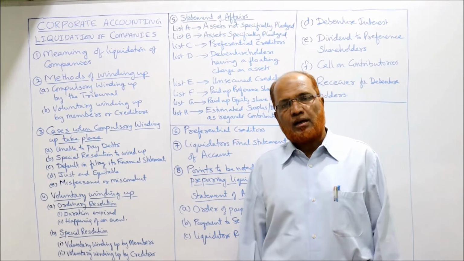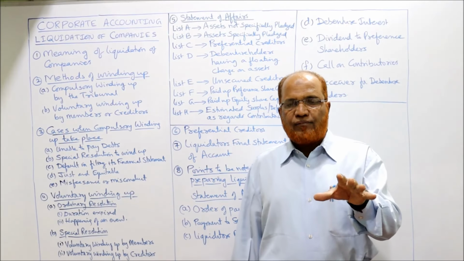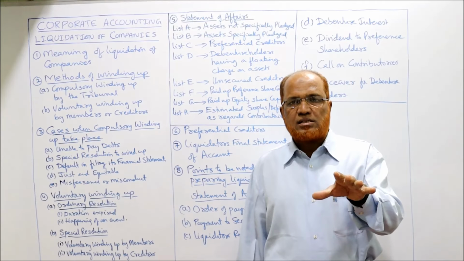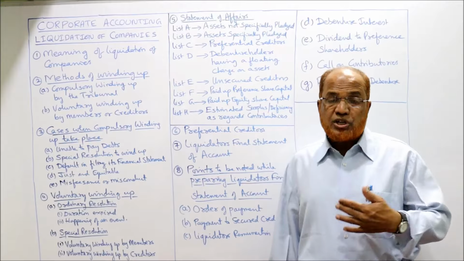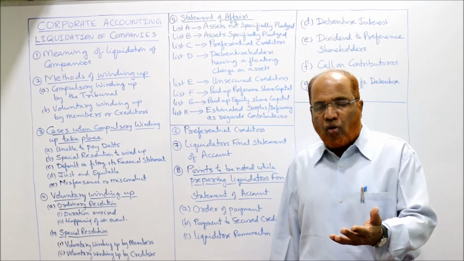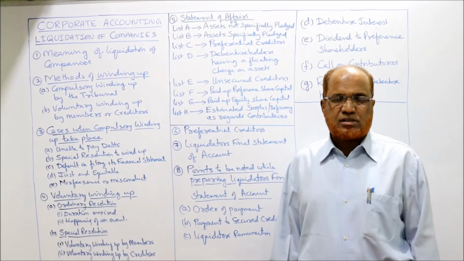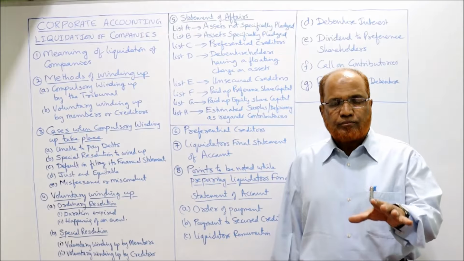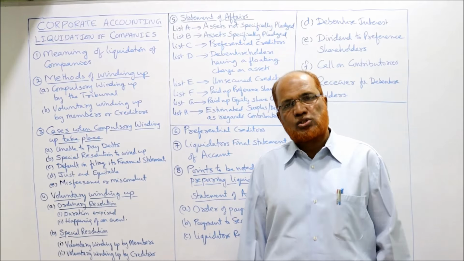So who is the liquidator? The person appointed to liquidate the company. If the liquidation is through the compulsory order of the court or tribunal, then it is the official liquidator attached to the high court. Or if it's a voluntary winding up, then the liquidator will be appointed by the members of the company or the creditors. So the person who is appointed to liquidate the activity is called the liquidator.